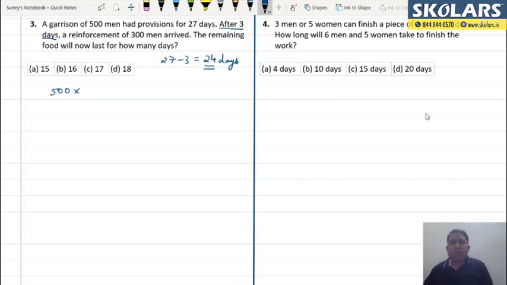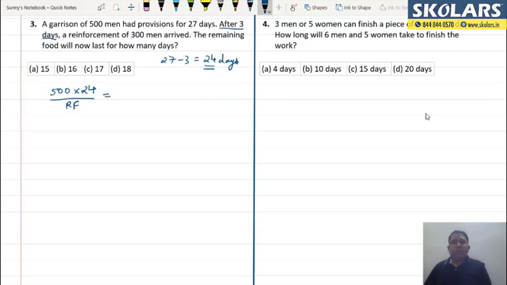So I will apply the chain rule as follows. Just see, 500 men would have eaten for 24 days. What would they have eaten? They would have eaten the remaining food. So this question is about remaining work, or remaining food. Here the work done is nothing but eating food. So here I have written a short form for remaining food, which is RF. It hardly makes a difference. Instead of W1 W2, I have written remaining food in an indicative way.